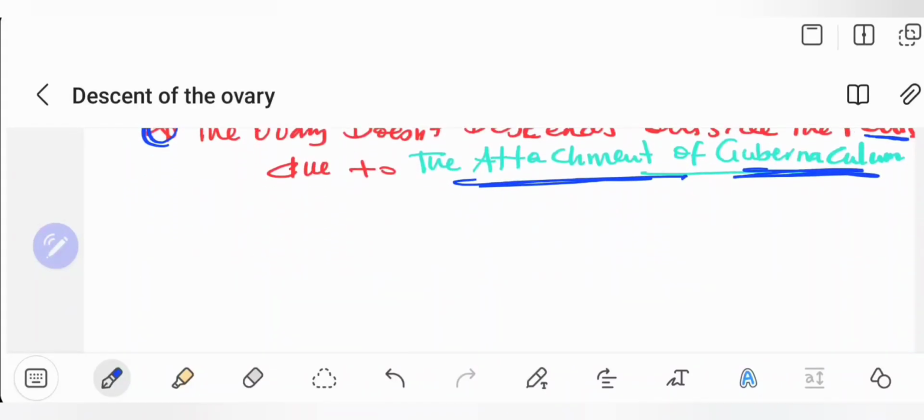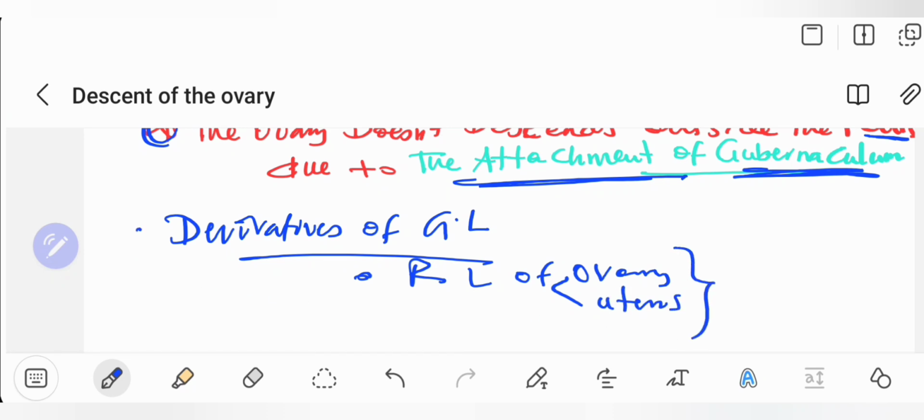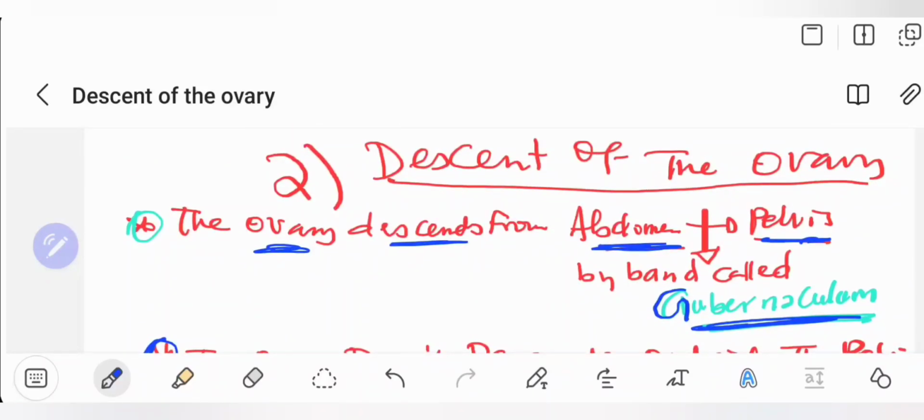Now the derivatives of the gubernaculum. They include the round ligament of the ovary and the round ligament of the uterus. These are the female derivatives of the gubernaculum. In the descent of the ovaries, you must know these two points.